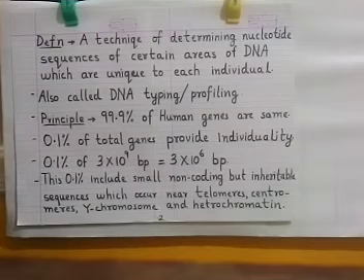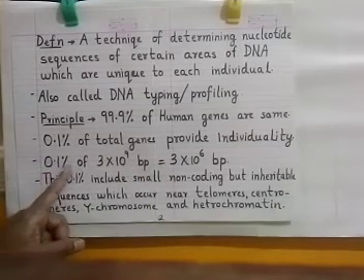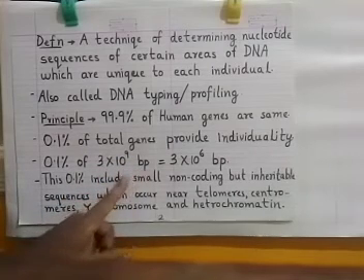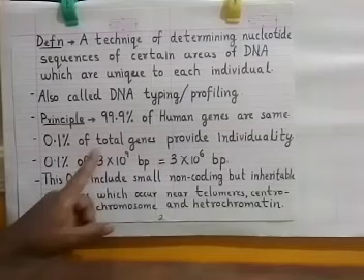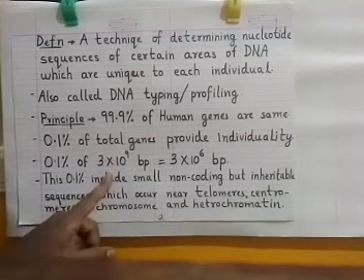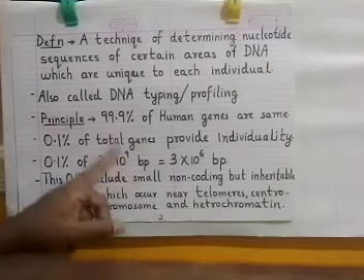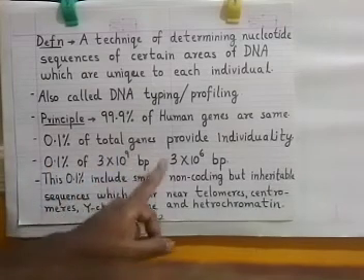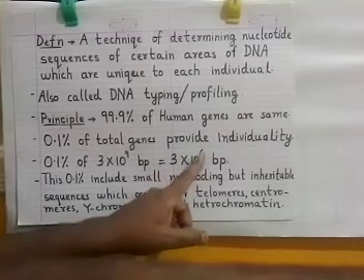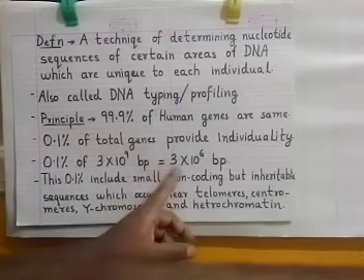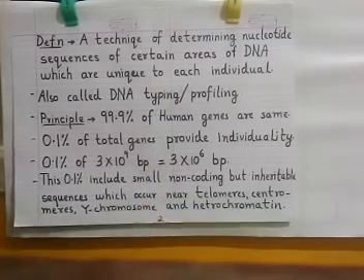So in terms of base pairs, how much does it come to? 0.1% of 3 into 10 to the power 9 base pairs. This is the number of base pairs which we have determined from our human genome project. So 0.1% of this number comes out to be 3 into 10 to the power 6 base pairs, that means 3 million base pairs.